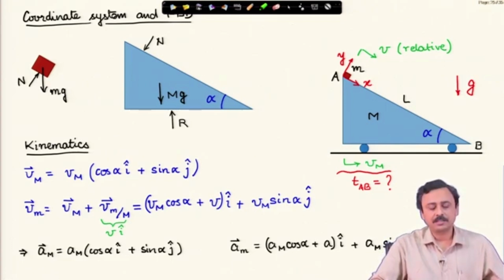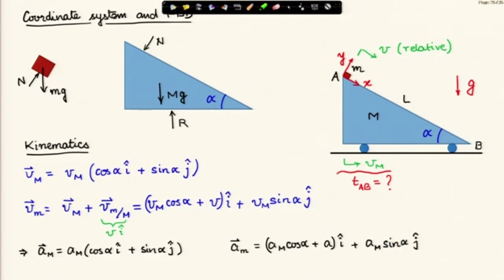Now I go to acceleration. Acceleration I can find out by directly taking the time derivative of this velocity vector. For example, d dt of velocity of the wedge is acceleration of the wedge a_M, which is magnitude a_M times cos alpha i cap plus sin alpha j cap.